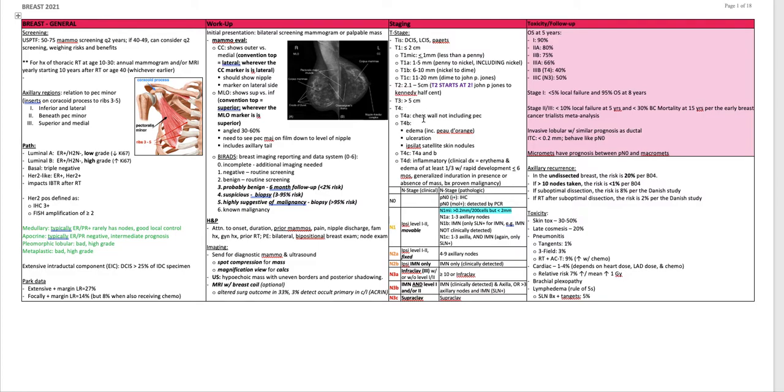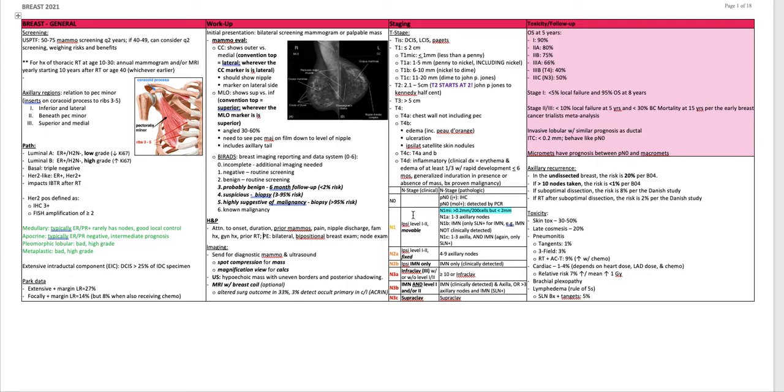T3 is greater than 5 centimeters. T4A is chest wall invasion, not including the pec. T4B is edema with peau d'orange, ulceration, and ipsilateral skin nodules. T4C is a combination of T4A and T4B. T4D is inflammatory breast cancer, which is a clinical diagnosis of erythema and edema of at least a third of the breast with rapid development in no more than 6 months. Generalized induration in the presence or absence of the mass, biopsy-proven malignancy.